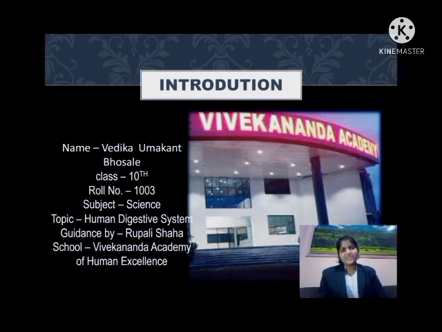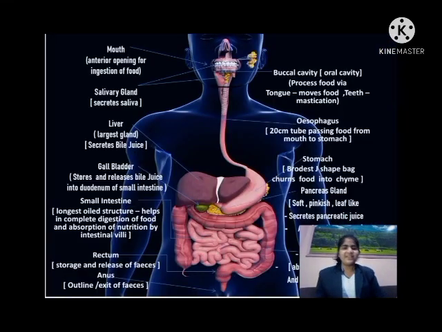So today I am going to explain to you a very important and interesting topic, that is the human digestive system. So without wasting any time, let's start. As we can see on the screen, it is the human digestive system. In humans, the digestive system is really very complex. It is 30 feet long, which means it is 9 meters long in adults.